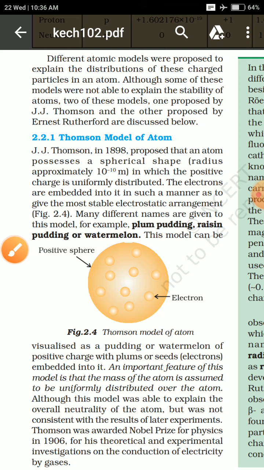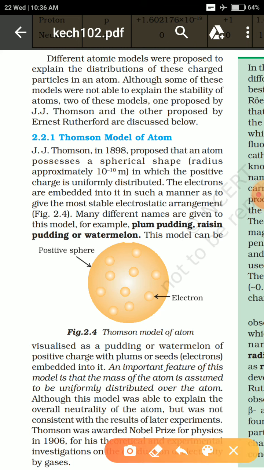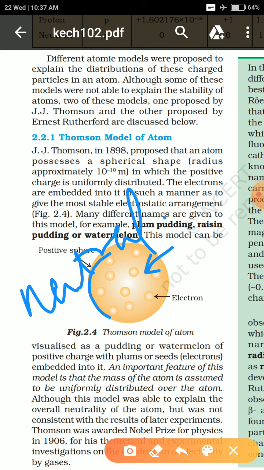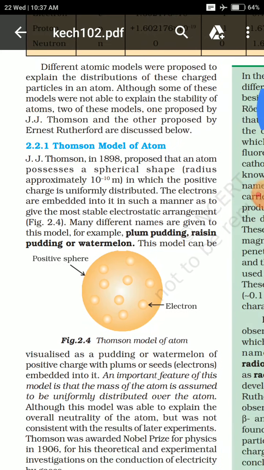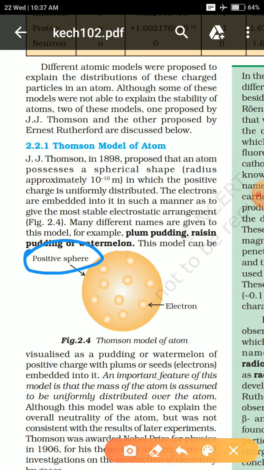He mentioned very clearly that the inner particles, the electrons which are present here, are uniformly distributed in such a way that the complete structure of the model he proposed could be neutral. He tried to mention that the number of electrons in this structure will be totally equal to the positive sphere's charge. It will be totally equal. That's what he tried to mention from his model.